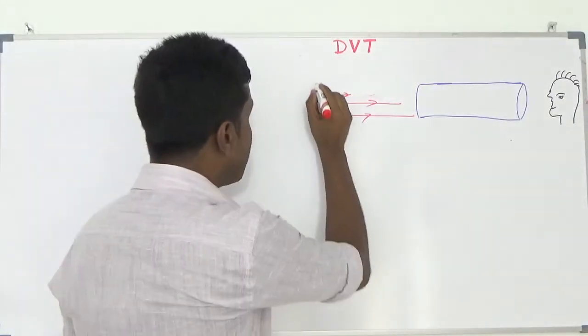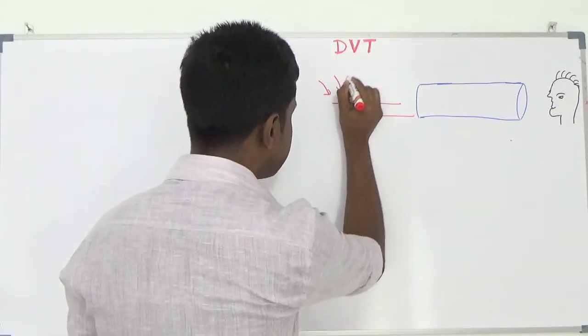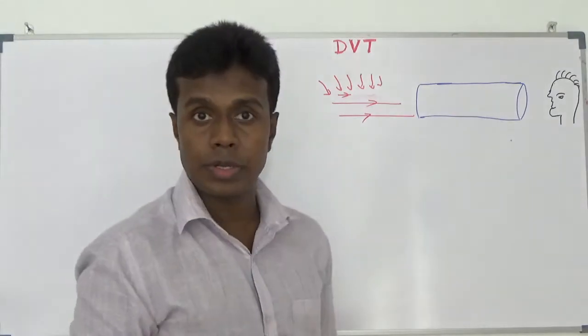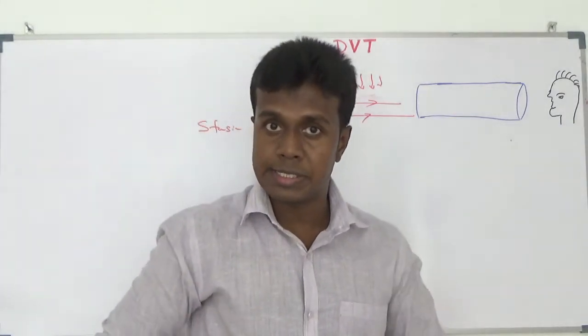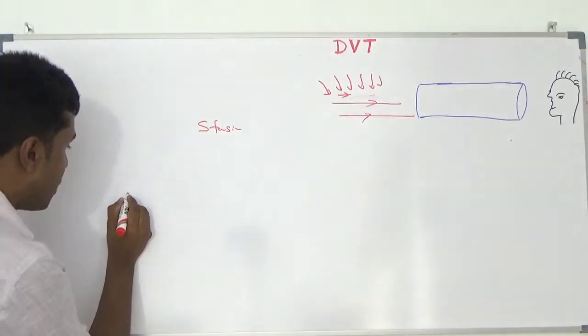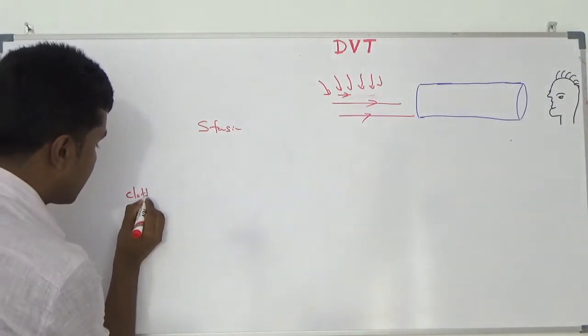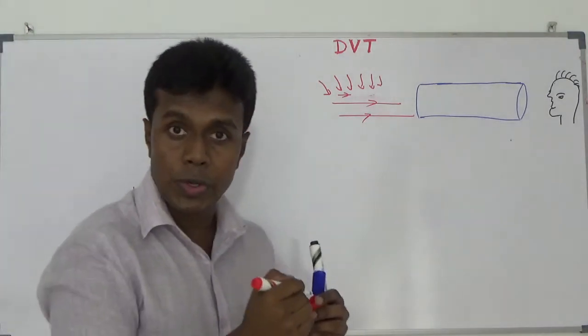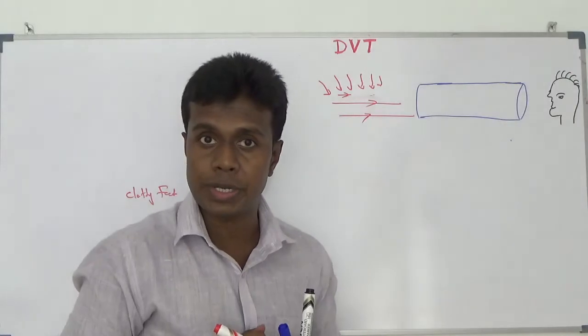After that, I increase the amount of clotting factor here. Then what I found is an increase in the incidence of clot formation. When I increase the amount of clotting factors, blood becomes procoagulant and clot formation also increases.